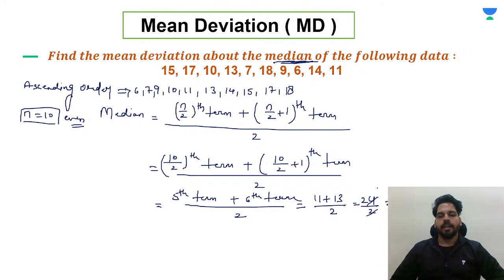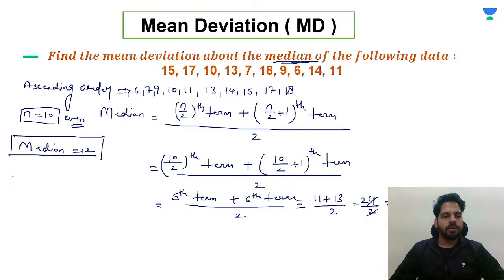Now after finding the median, what we need to do? Now we need the table to be used. Okay. Now let's go for the table. You can write over here median is coming 12.